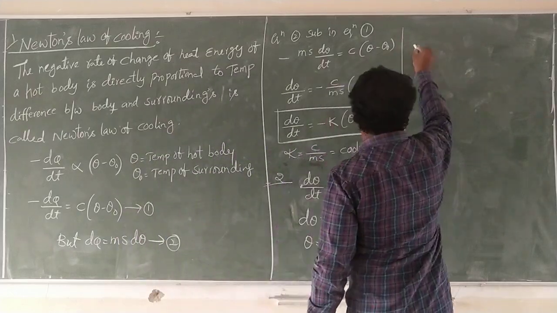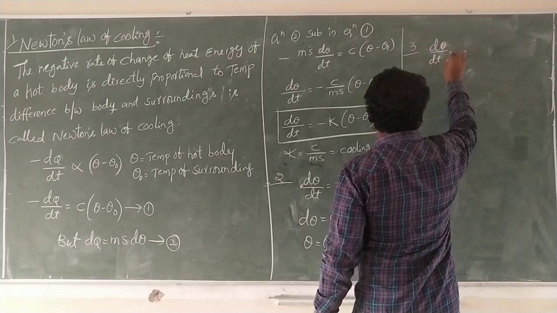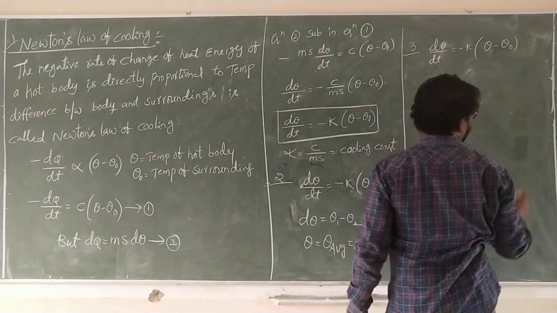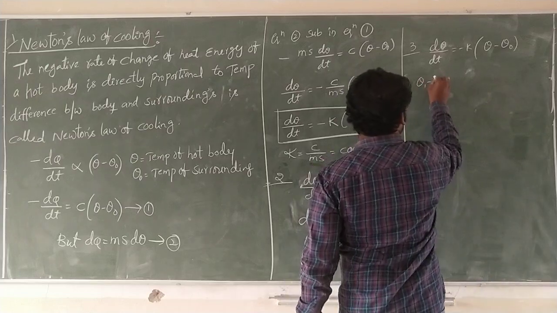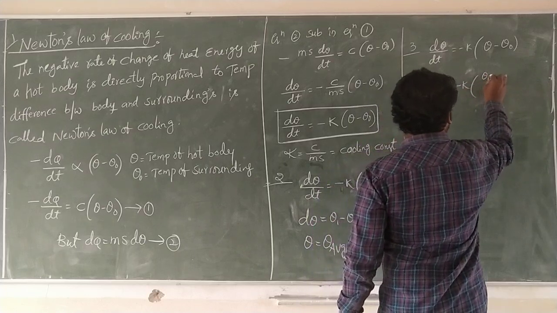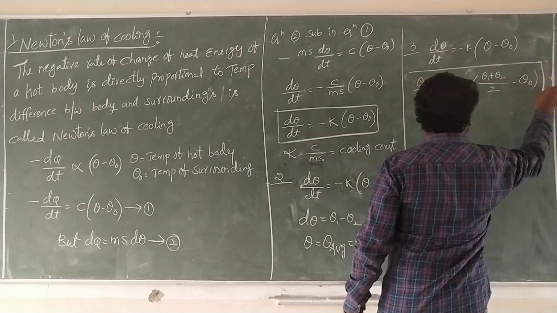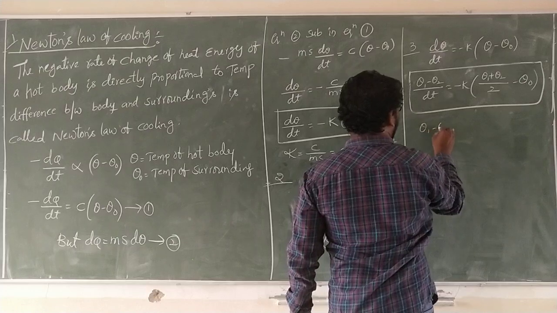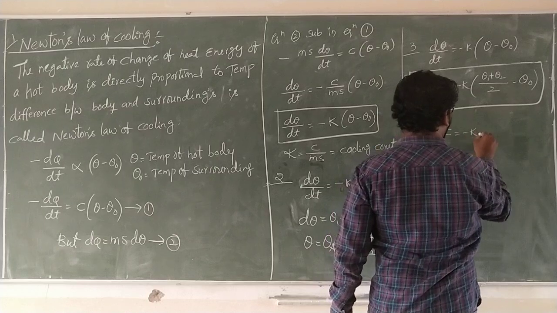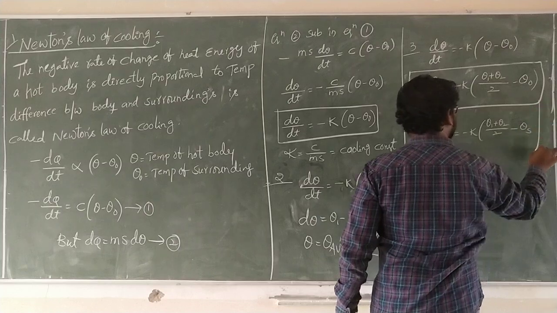Finally, what do we have to write? d theta by dt is equal to minus k of theta minus theta naught, or theta s, the surrounding. So theta 1 minus theta 2 by dt is equal to minus k of theta 1 plus theta 2 by 2 minus theta s.